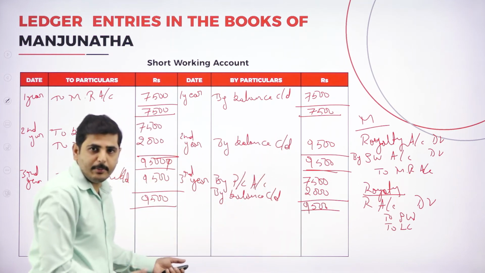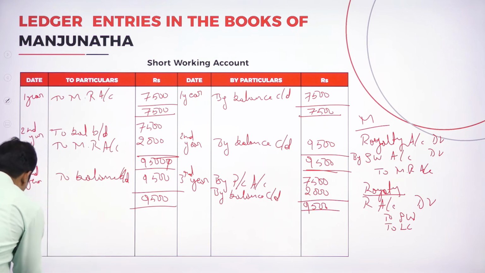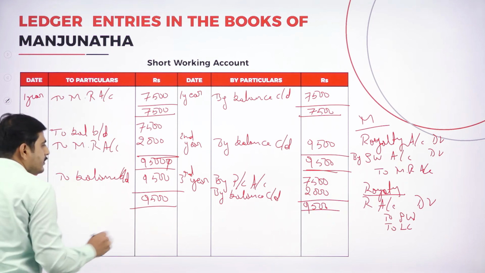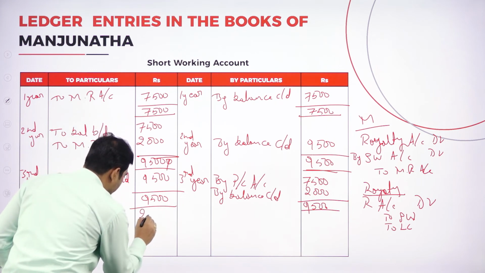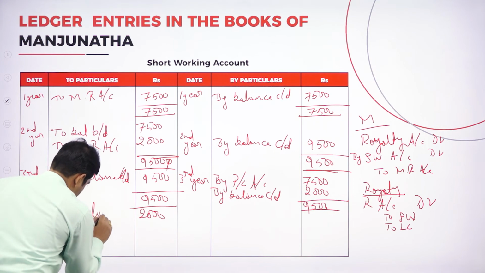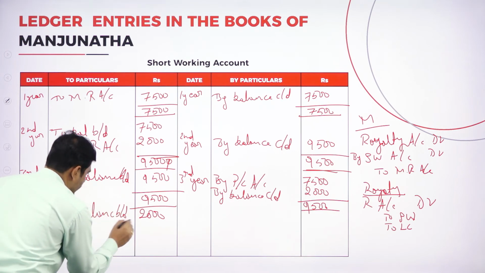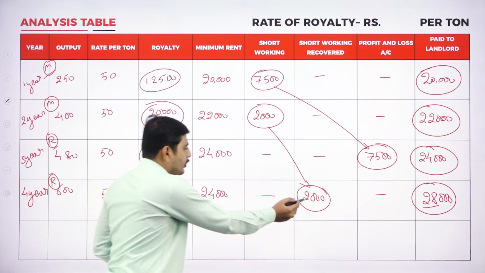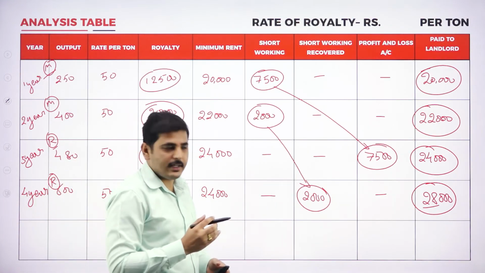Again the balance should be brought down to the next year, the fourth year. So what is the balance? 2,000 will be brought down, to balance brought down 2,000. In the last year we could recover this 2,000 rupees. When you recover, what is the journal entry here?